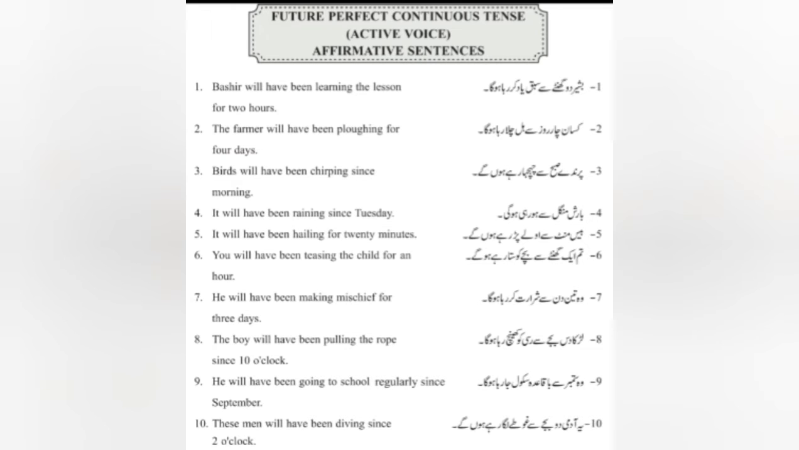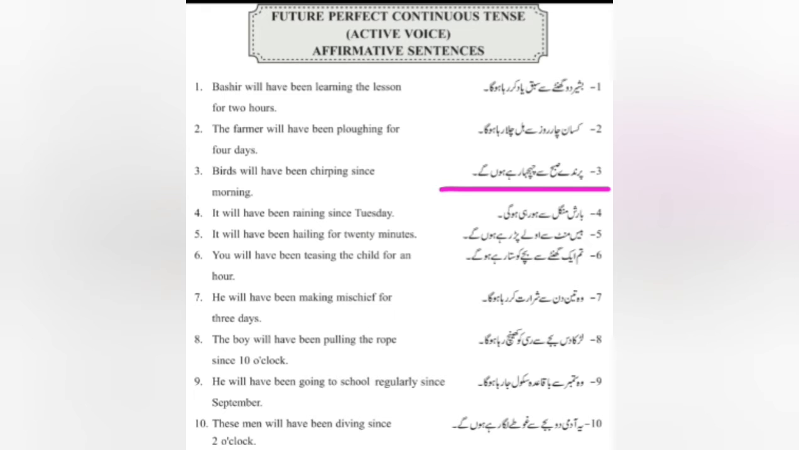The first sentence we have is Bashir 2 घंटे से सबक याद कर रहा होगा. Now, keeping the ideology in your mind, they end with रहा होगा, रही होगी, रहे होंगे, etc. Bashir will have been learning the lesson for 2 hours. किसान 4 रोज़ से हल चला रहा होगा. The farmer will have been ploughing for 4 days. Now you can see 4 days, time duration, we are using for.